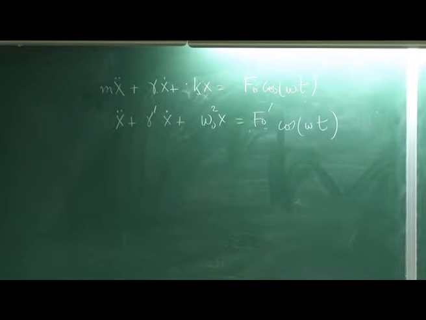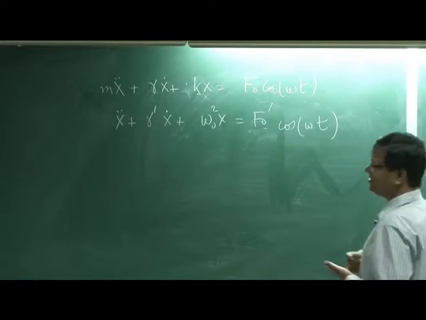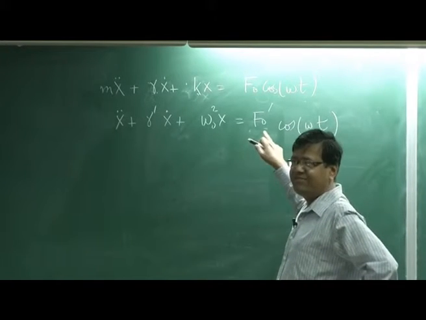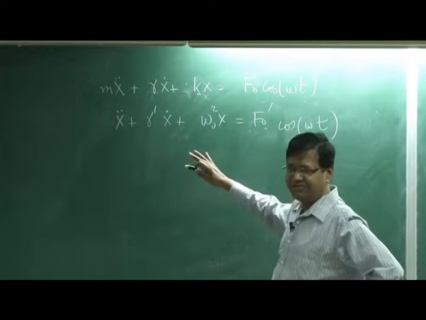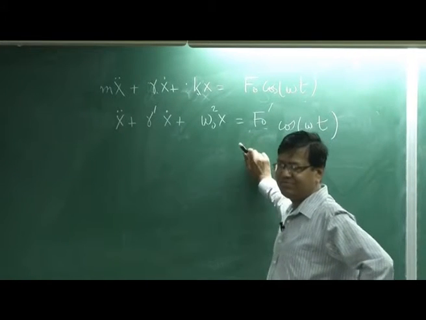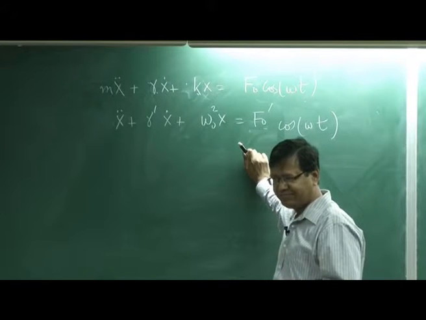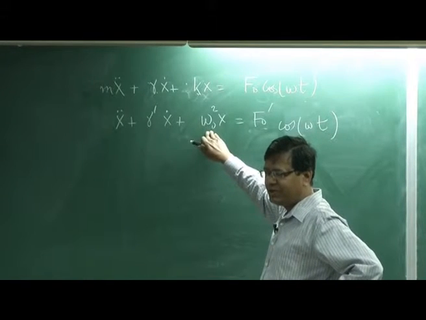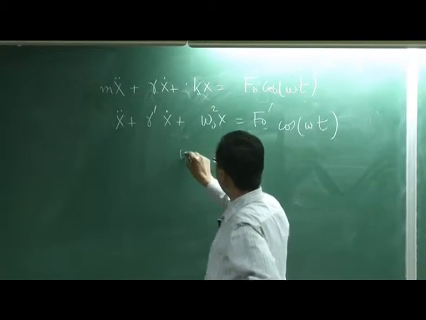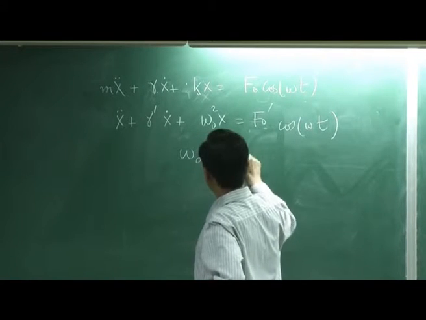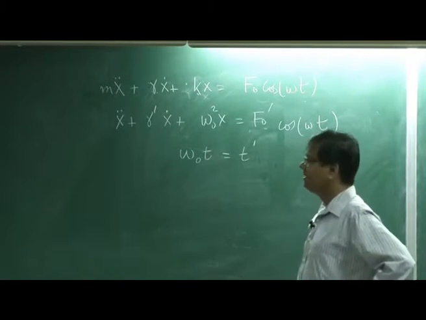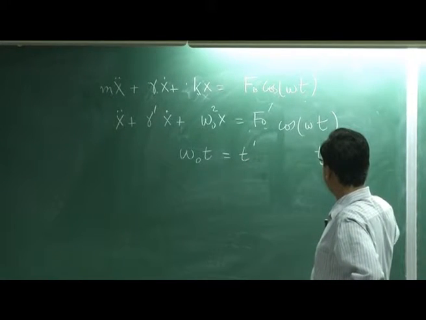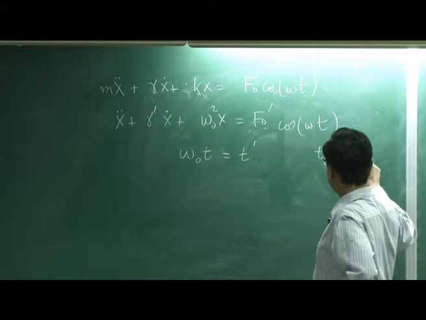Now what should I do? What is the length scale here for the classical oscillator? Well, that is where you get into the wrong territory. The length scale will come from the force, but let us wait for that. Let us first get rid of the time scale. So what is the time scale? I am going to choose 1 by omega naught as my time scale. So omega naught t is t prime. So t prime is dimensionless, and my time scale is 1 by omega naught.